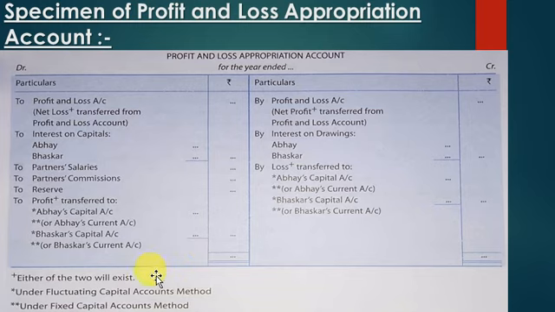So this is a specimen or a format of profit and loss appropriation account. I've explained it to you one by one. You must go through it, understand it, and make a note of this. So from the previous 3 slides, previous 2 and this slide, you have to write what is profit and loss appropriation account in your copy. You have to write its features. If you have books with you, read the entire thing given in the book about the topic, and finally make this specimen format in your notebook.